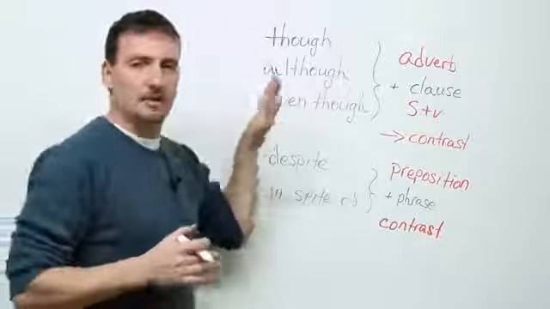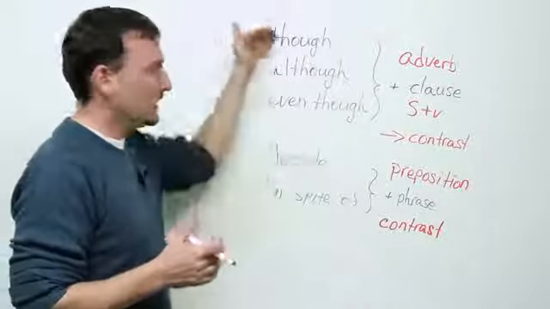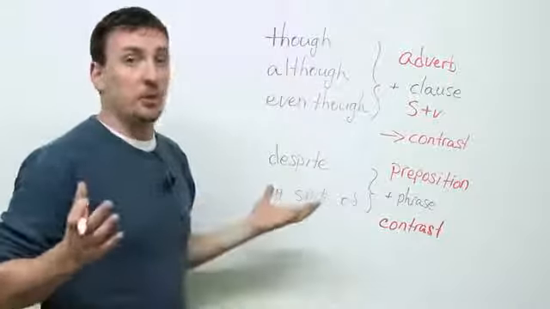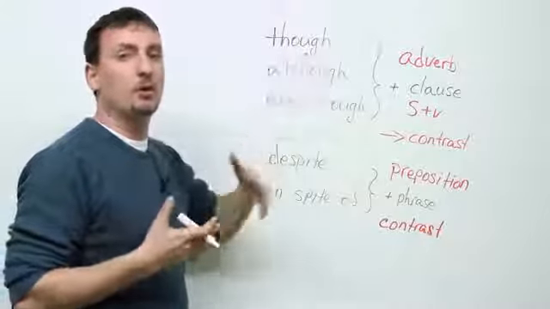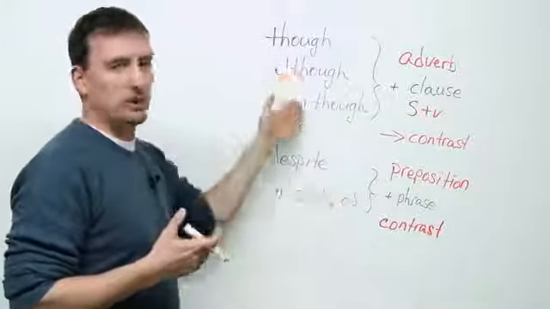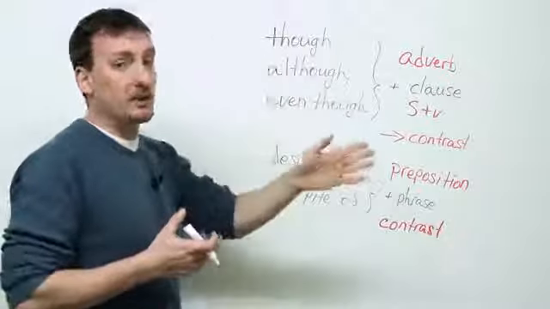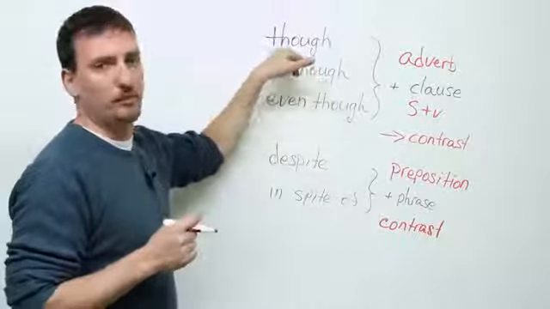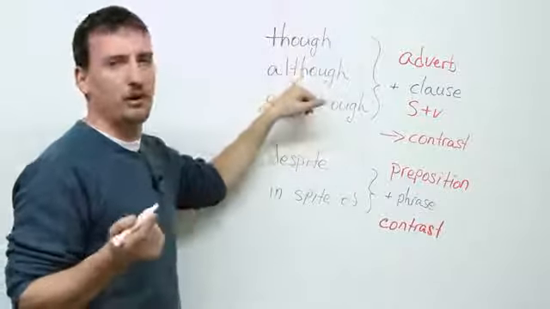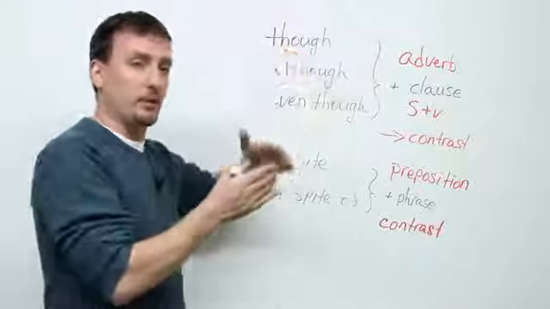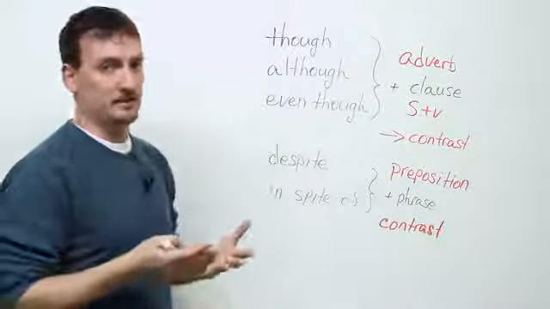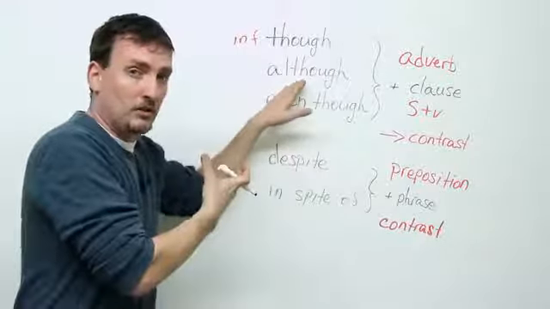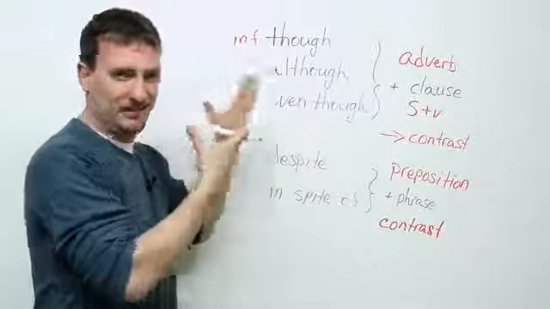Okay, before I give you some example sentences to understand all this, let's look at each one separately. Though and although, what is the difference? No difference. Though is just a little bit more informal, okay? You can use either one at the beginning of a sentence or middle of a sentence. The biggest difference is that you can end a sentence with though. You can't really end a sentence with although. And again, when you end a sentence with though, it's a very informal sentence. Okay, so you have to keep that in mind. So informal. Now, that doesn't mean that this is formal. It just means that this is informal, if that makes any sense.